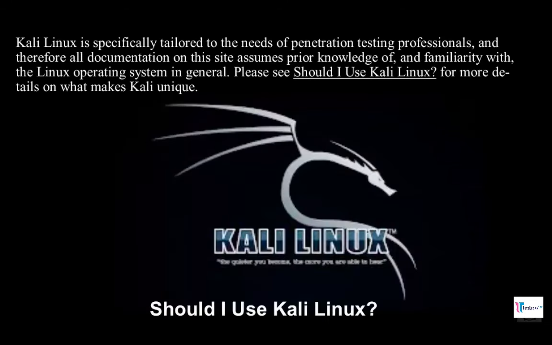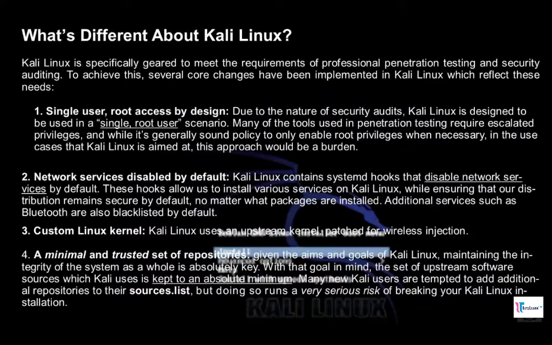Kali Linux is specifically tailored to the needs of penetration testing professionals, and therefore all documentation on this site assumes prior knowledge of, and familiarity with, the Linux operating system in general. Please see Should I use Kali Linux? for more details on what makes Kali unique. Should I use Kali Linux? What's different about Kali Linux?